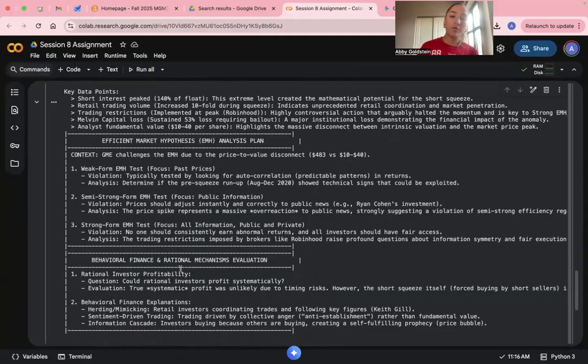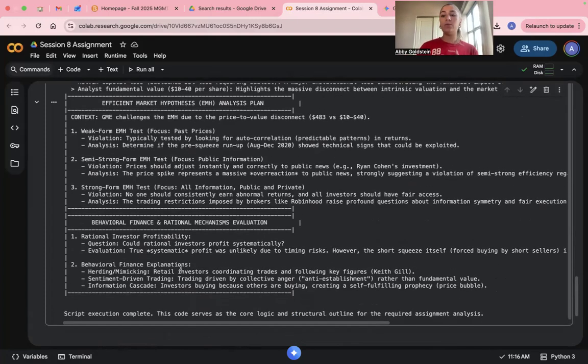Next was the strong form. This form states that even private information and market structure can't be exploited. The controversial trading restrictions imposed by brokers like Robinhood raise a profound question here. When retail investors were suddenly restricted from buying, it suggested unequal access to market execution, which is a structural violation of strong efficiency. To explain the anomaly, we must look beyond traditional finance and into behavioral finance.